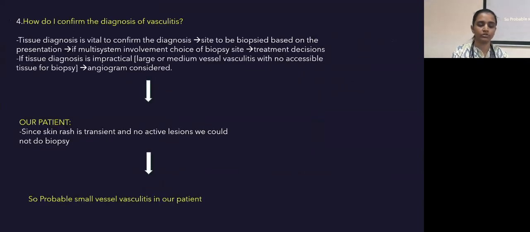And how do I confirm the diagnosis of vasculitis? Tissue diagnosis is vital to confirm the diagnosis. The site to be biopsied is based on the presentation. If there is multi-system involvement, the choice of biopsy site is based on whether it will alter the treatment decision, so we have to take that biopsy. If tissue diagnosis is impractical, for example in large or medium vessel vasculitis with no accessible tissue for biopsy, we have to do an angiogram. In our patient, since the skin rash was transient with no active lesions, we could not do a biopsy. So it is probable small vessel vasculitis in our patient.